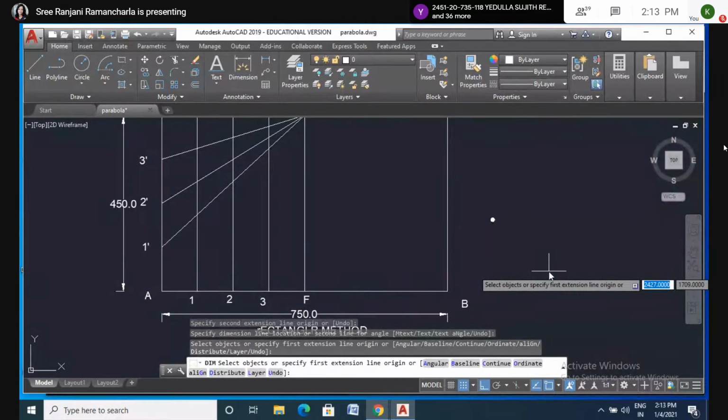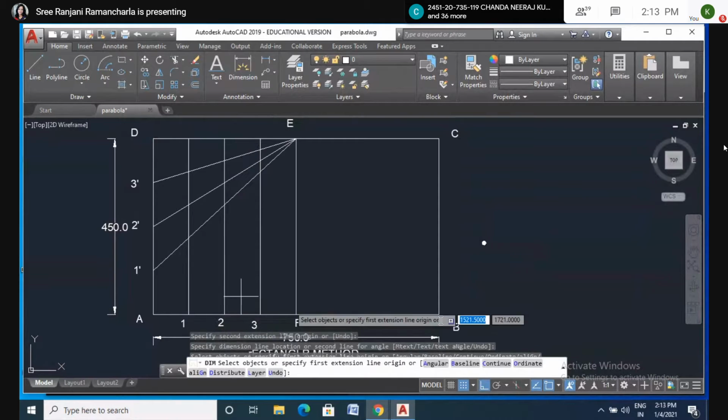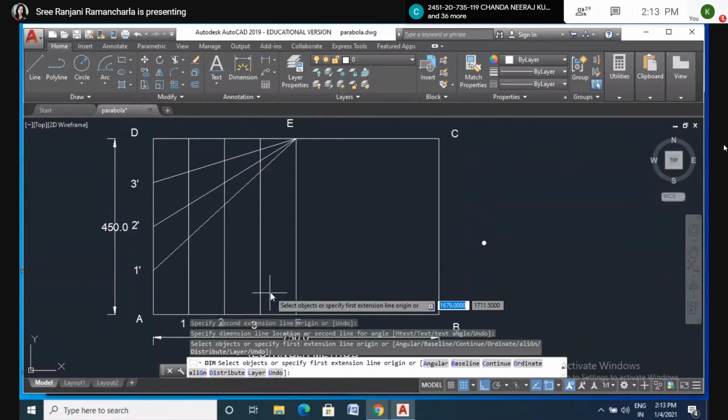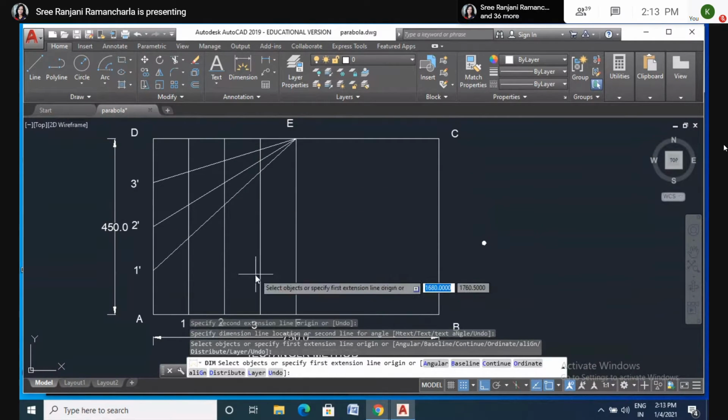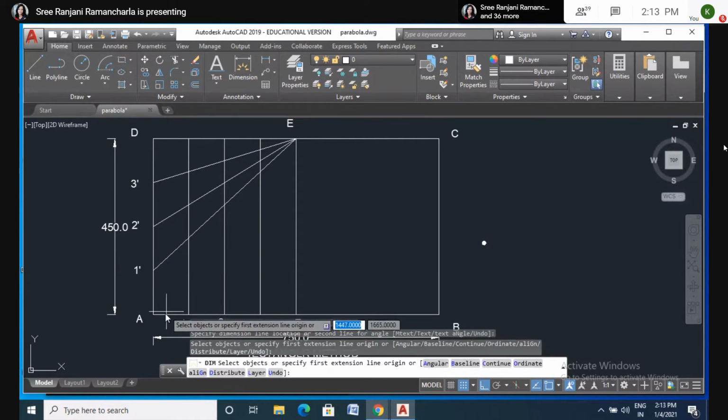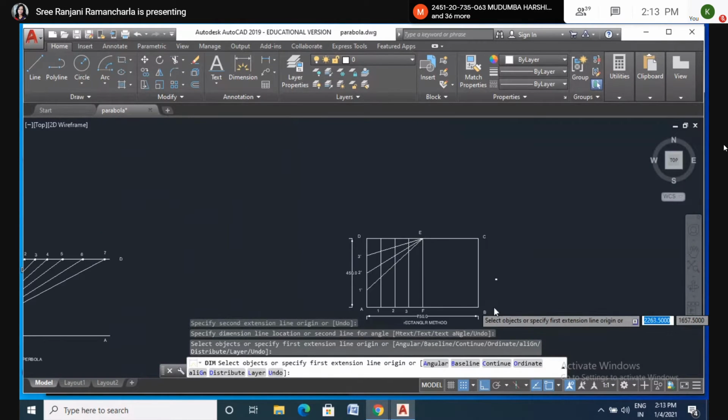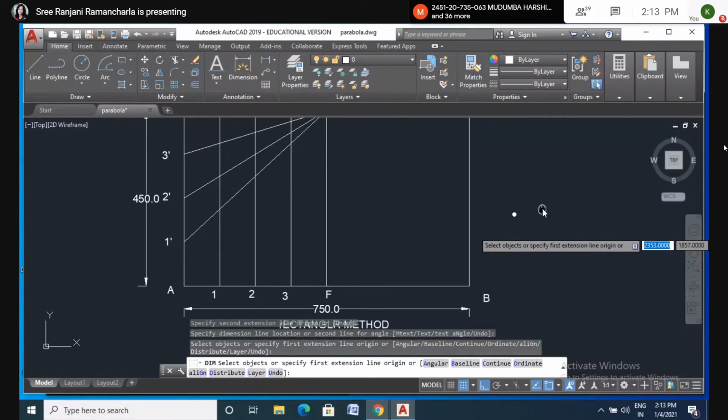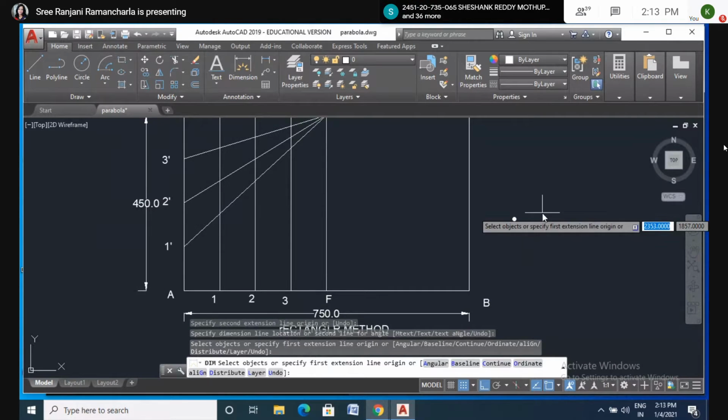Okay. Now I have drawn the length AB, and you also draw the lines. Draw line AB of 750 mm, which means 75 mm.